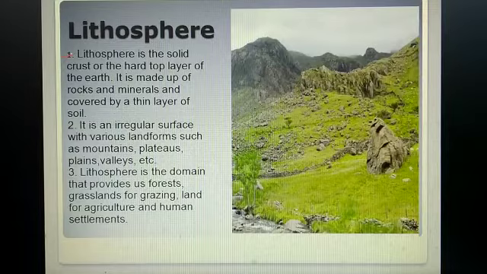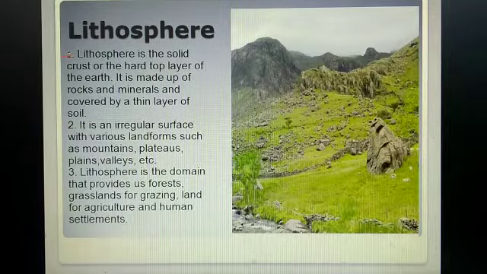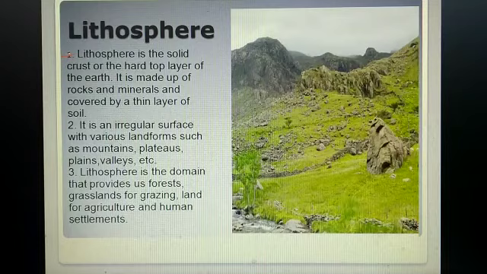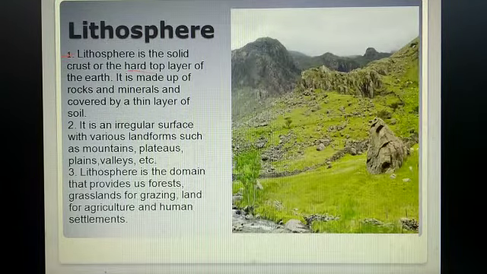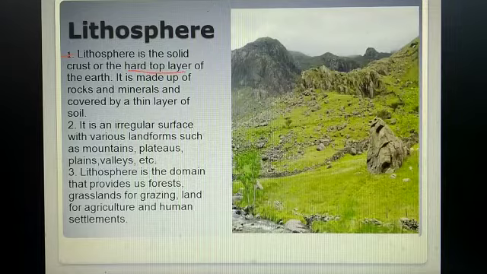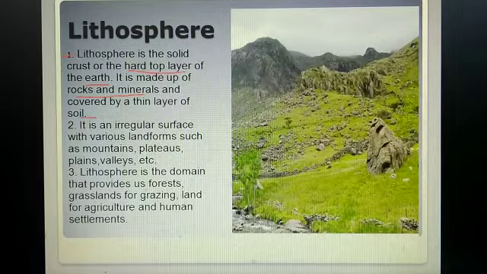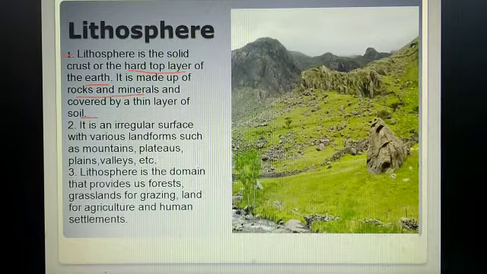Lithosphere is the solid crust or the hard top layer of the earth. It is made up of rock and mineral and covered by a thin layer of soil. It is a definition of the lithosphere, saying that it is the hard top layer of the earth, made up of rock and mineral, and covered by soil.